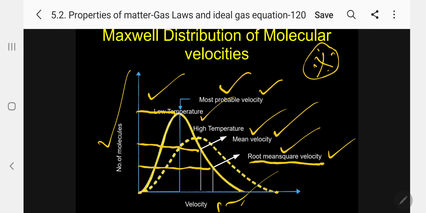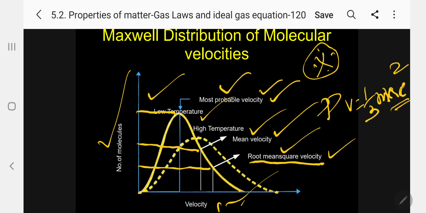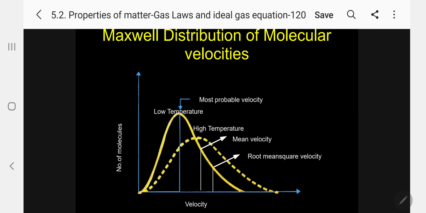So we have three velocities: most probable velocity, mean velocity, and root mean square velocity. Only the root mean square velocity was involved in the kinetic gas equation, PV equals 1 by 3 mnc squared. This c squared indicates the root mean square velocity. The next one, kindly follow. Suppose the same, if you plot number of molecules with velocity at a higher temperature.